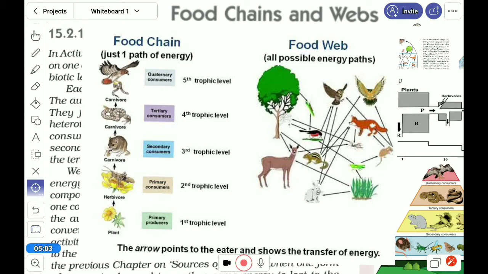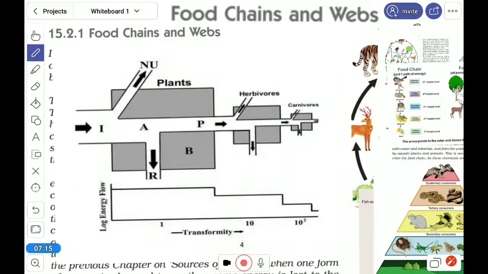Next, in energy flow, how much energy moves to the second trophic level, we have to see. Look at here: this is the plant, the first trophic level. Next is the second trophic level, and this is the third trophic level.